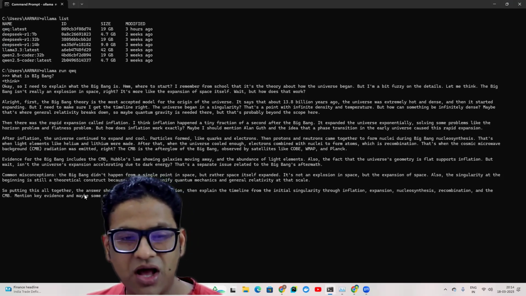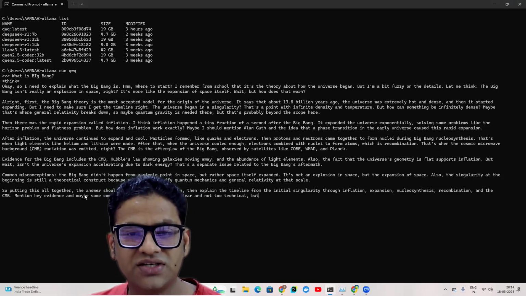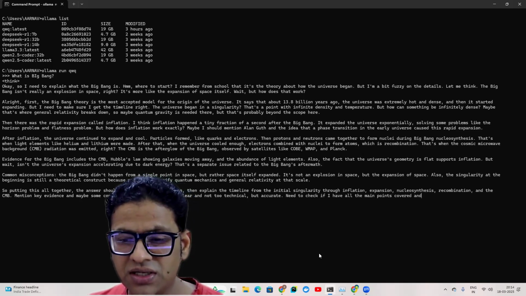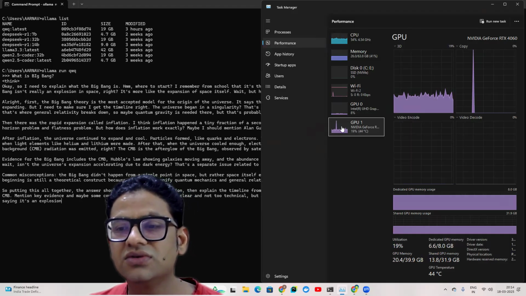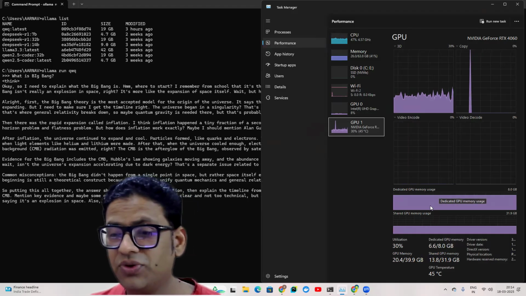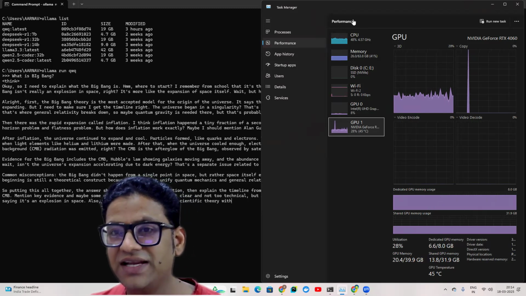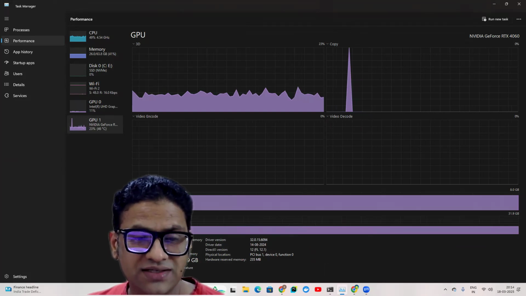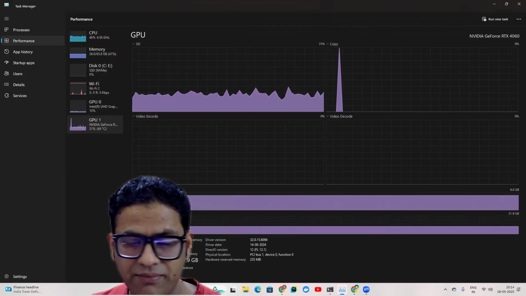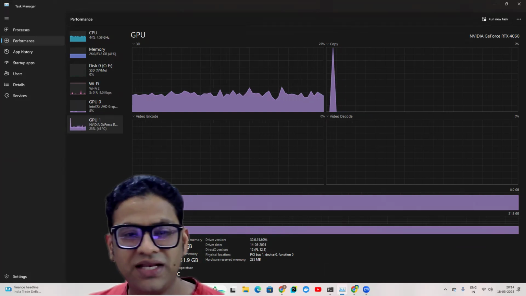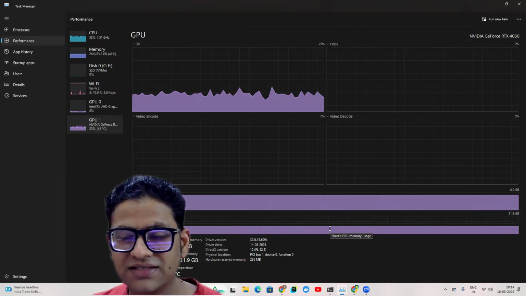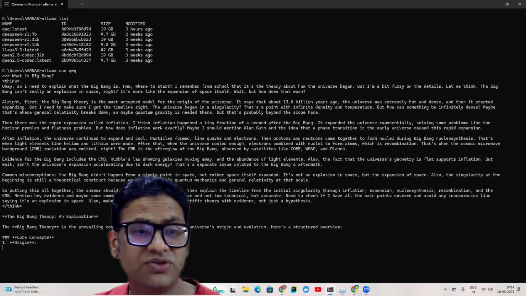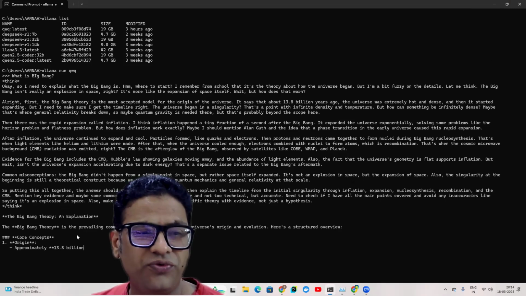So now we can see how this model is actually thinking before it provides us the response, right? But since it's a little bit slower, let's see the CPU usage and all this stuff. Since my GPU card has only 8 GB, it seems like the 8 GB is completely utilized here, and it requires 13.8 GB of memory, right? So what does it mean? It consumes all the 8 GB and then starts borrowing RAM from the system. And that's the reason the inference speed which we have here is very, very slow, right?